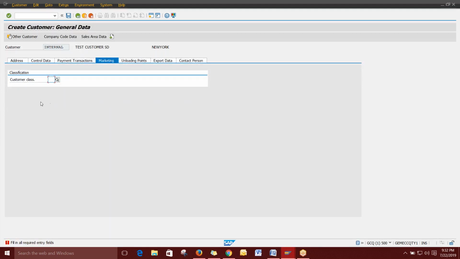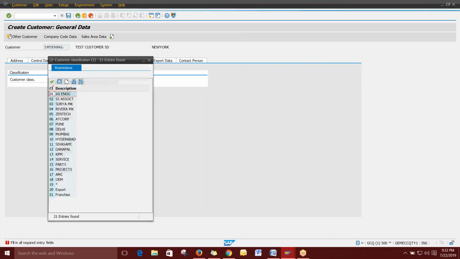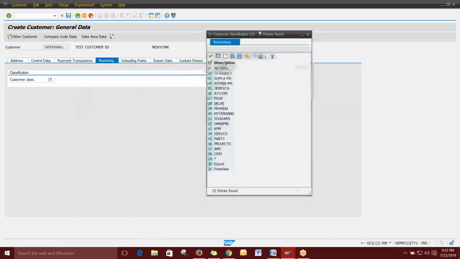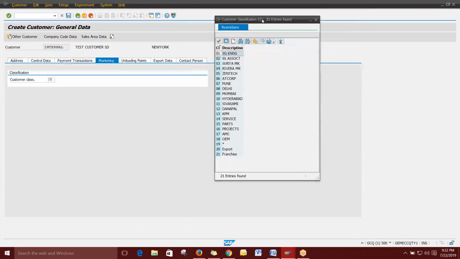Okay, so it is asking for some other field, that means a customer class. That means what class this particular customer will go into. It is unique for the management. So if you have any dealers or some kind of groups in a customer, then you can assign this. That means from which marketing area this customer has reached you, that you have to map. This is from the marketing side.